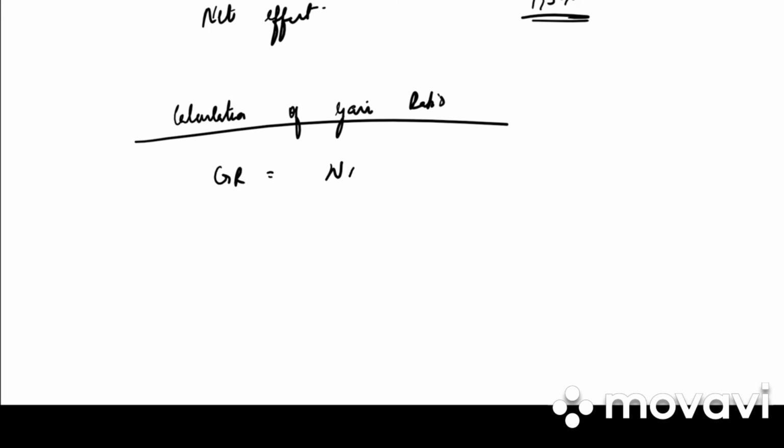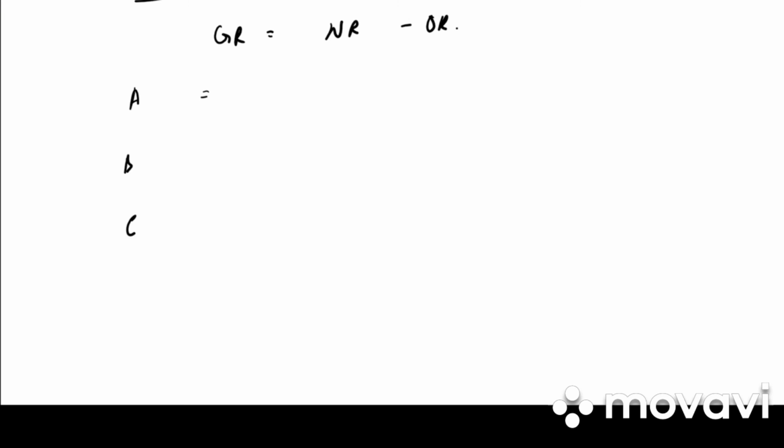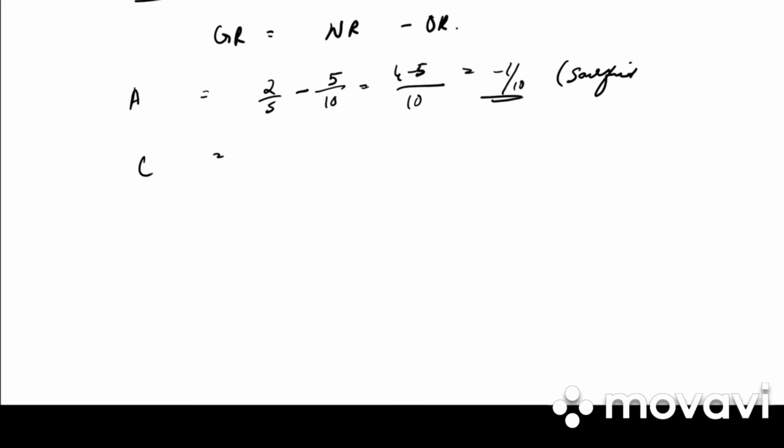Next is calculation of gain ratio. They have given us new ratio and old ratio. So gain ratio, what's the formula? New ratio minus old ratio. B has retired, so it is only A and C. What is the new ratio of A? It is 2 by 5 minus. What is the old ratio? 5 by 10. LCM is 10. 4 minus 5, it is minus 1 by 10. So it is not gain, but A has sacrificed.